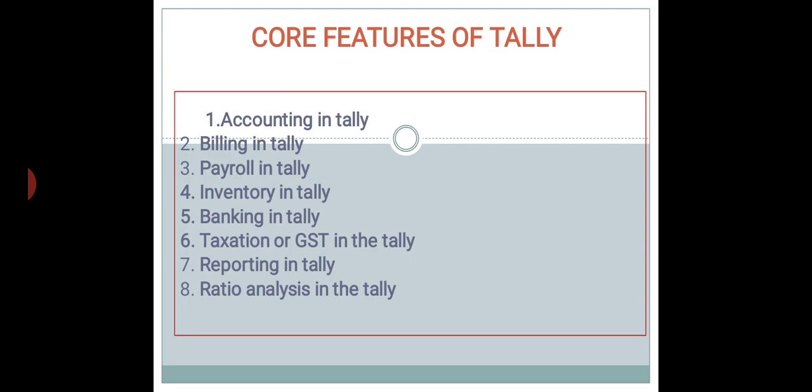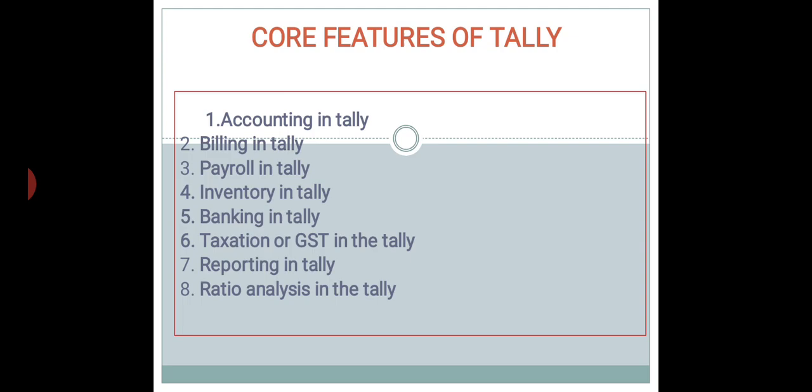In Tally, sales and purchase vouchers are actually for billing, but they can also be used as a simple voucher. Everything in a bill you can imagine is there in Tally for the purpose of billing.